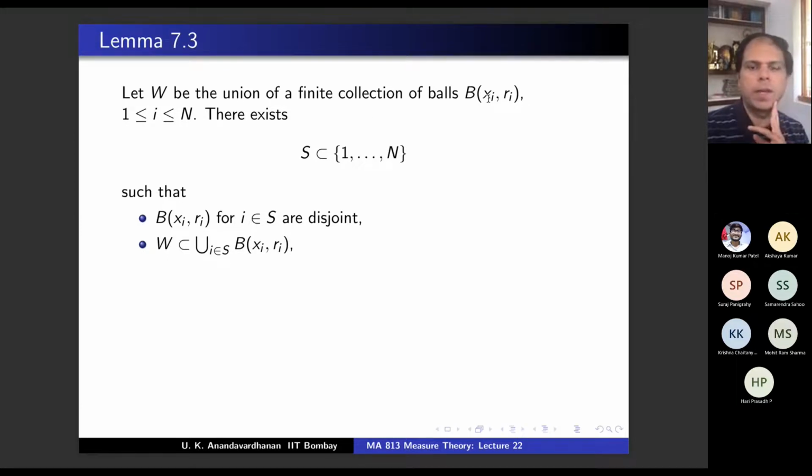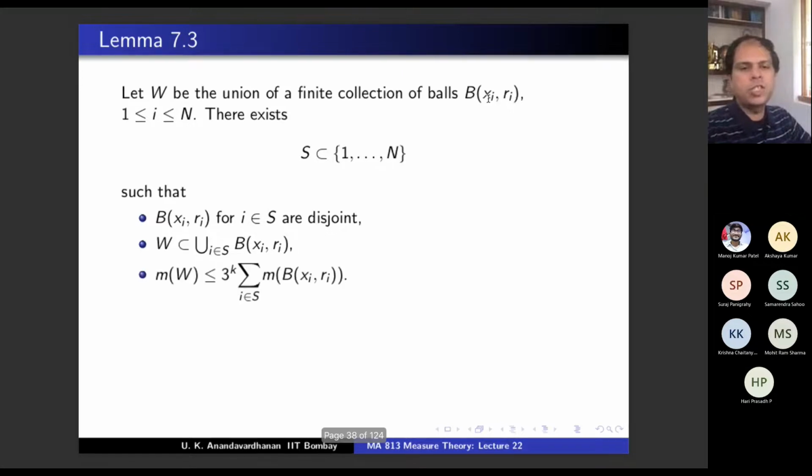So from the finite collection, you can take a mutually disjoint subcollection, and that union is enough to cover your original set W, and with this property. So you can see, you know, this 3 power k in the theorem is coming from here. M of W, the measure of W is less than or equal to 3 power k times summation i in this subcollection of the measure of B(xi, ri).